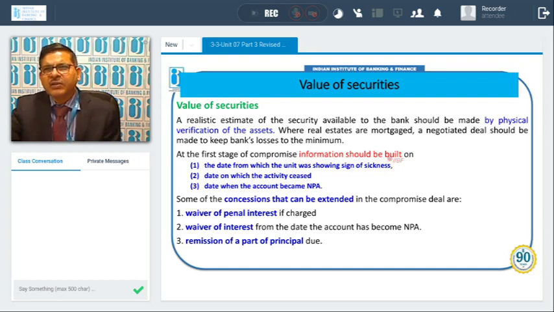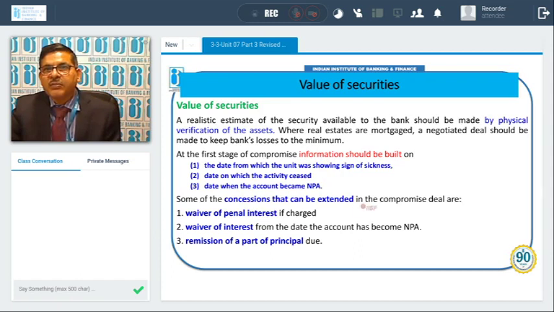From that date, we may give certain concessions and penal interest and other things. And the date on which the activity ceased. So we can see what were the outstanding on the date when the activity stopped in the unit, and from that date further we can grant certain concessions and interest and other things. Then the date when the account became NPA, what were the outstanding. So information on these three dates should be built upon, should be calculated.